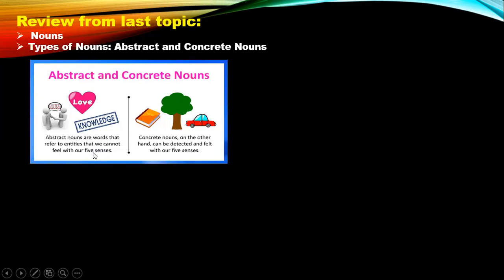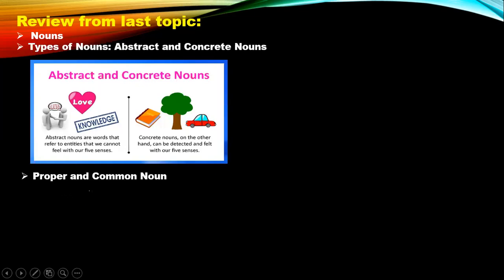That means things that we cannot touch or we cannot see, but they exist, like trust, love, knowledge, happiness, courage, bravery. These are all abstract nouns. Concrete nouns, on the other hand, can be detected and felt with our five senses. Everything around us except the things that we cannot touch are concrete nouns, okay? So, you understand the difference between abstract and concrete nouns?